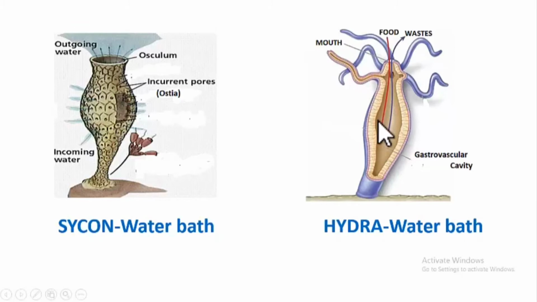And once the water is inside, all the cells of the hydra release their waste and this waste filled water then comes out through the same pore called mouth. There is no anus in hydras. The mouth itself acts as anus. So water with food enters through mouth and once the water is filled with waste, it comes out through the same mouth and gets out the waste. Understood students? So this is how the water bath is acting as excretory structure.